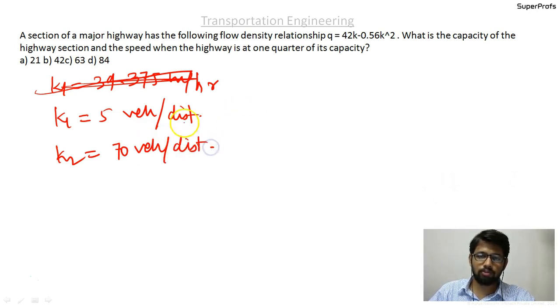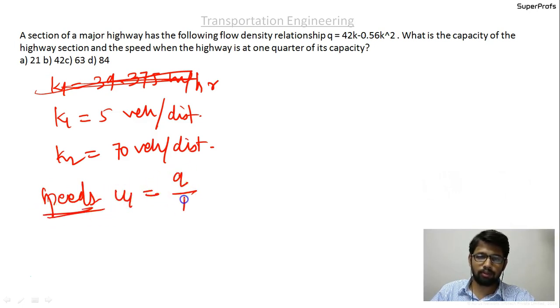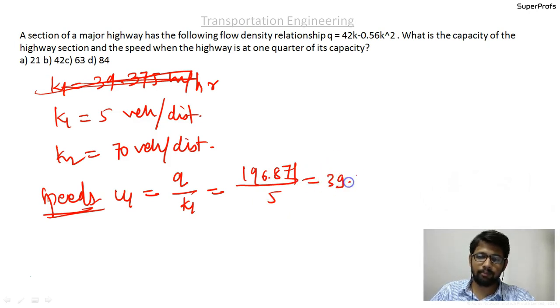The speed u1 equals q upon k1, which is 196.875 divided by 5, which is equal to 39.375, say some distance per hour, kilometers per hour.